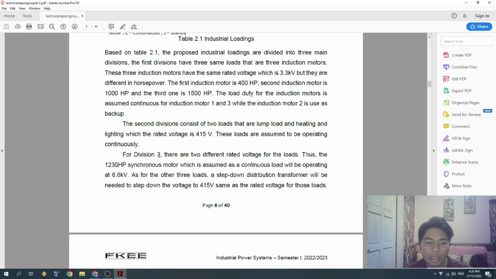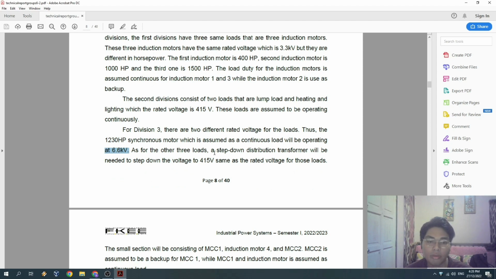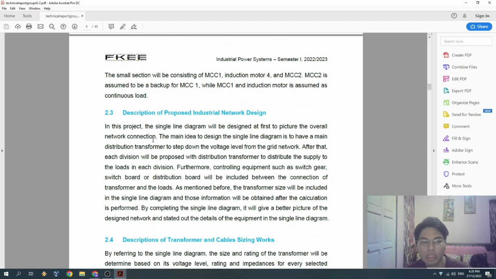So here we can see that for division 3 there are 2 different rated voltages for the load. Thus the 1230 horsepower synchronous motor as a continuous load will be operating at 6.6 kV. And then for the other load, which is the 415 volt, a step down distribution transformer will be needed. So the last one is the description of proposed industrial network design.